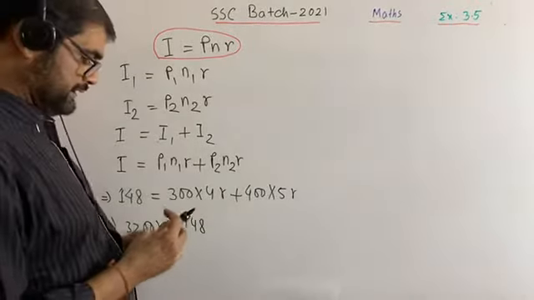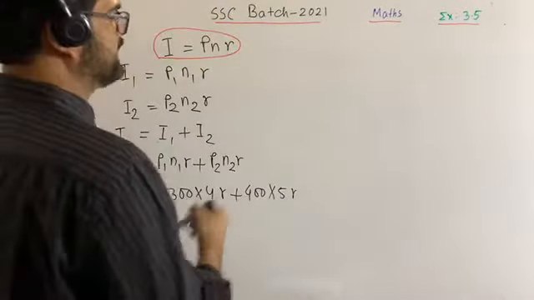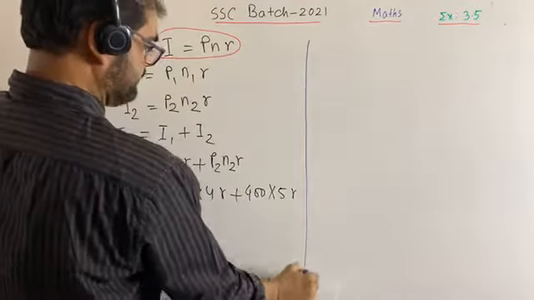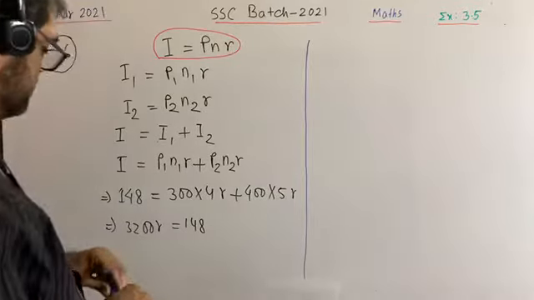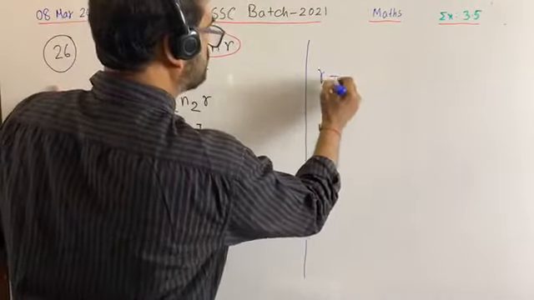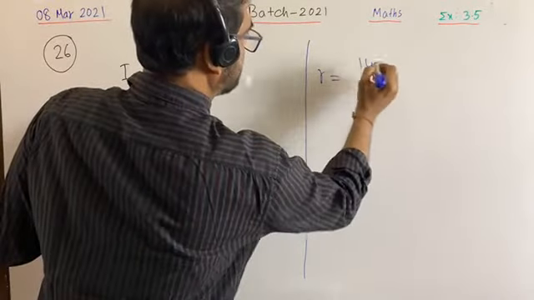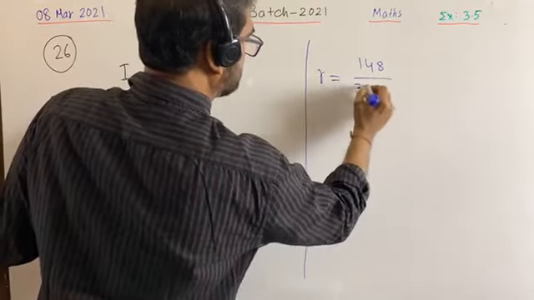So we have to find here the rate of profit. That means you see R equals what? R is equal to 148 by 3200.